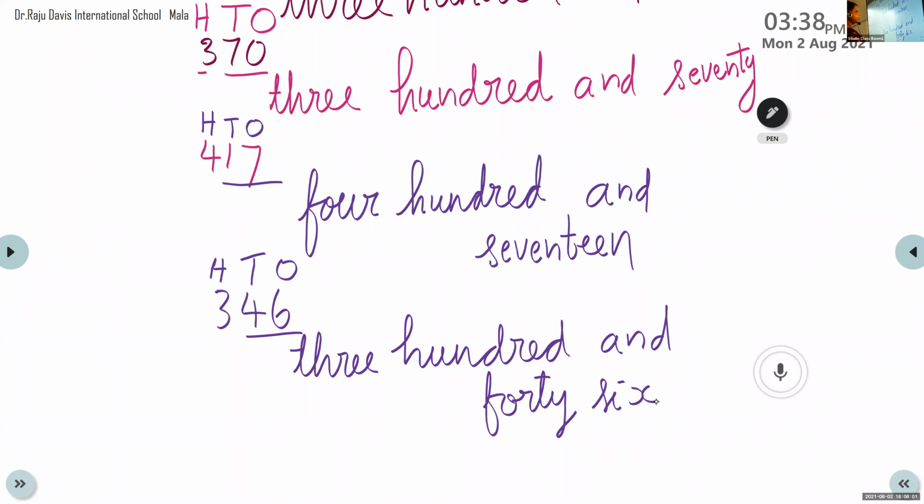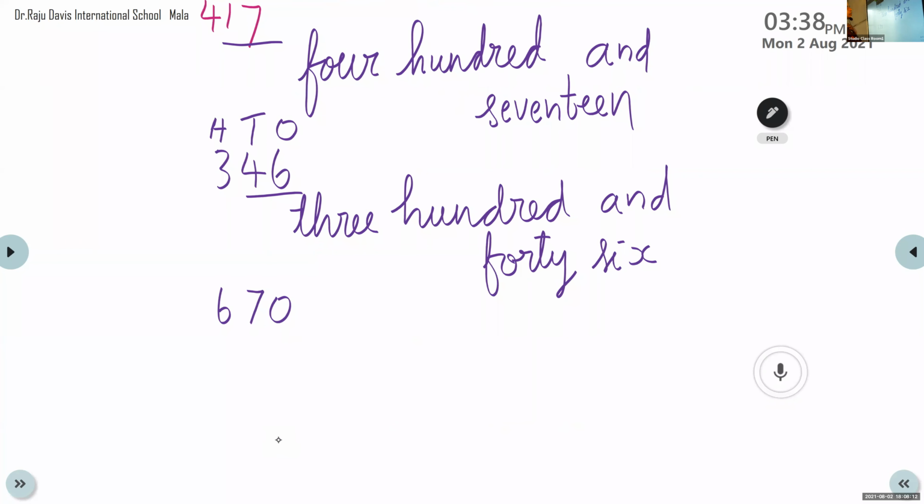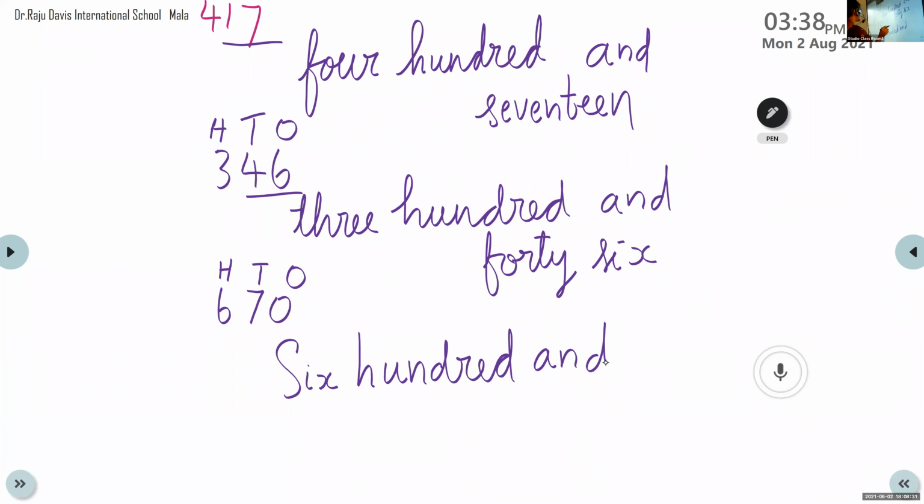Now Dhruva, please unmute and tell me the next one. Now we have 670. What is the answer, Dhruva? 670. Very good. At the ones place we have 0, tens place we have 7, hundreds place we have 6. So 600, and now tens and ones place together, 70. So 670.